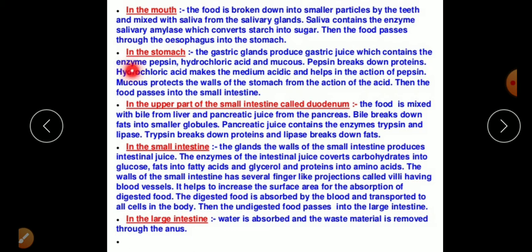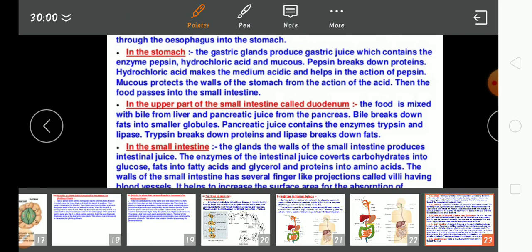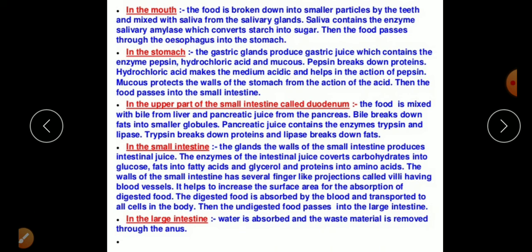Second one is hydrochloric acid. It makes the medium acidic from the alkaline, right? And that is very important for the action of pepsin. Without the help of HCl, pepsin cannot work. Okay. The third one, it is also hydrochloric acid. It is a very strong acid. It's a natural acid as well, and it kills the germs which come with our food, right?